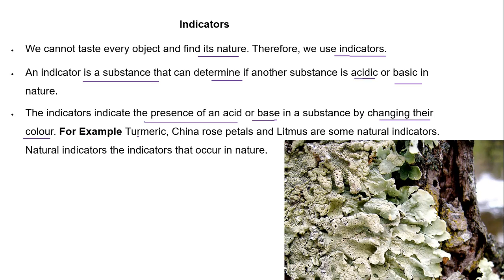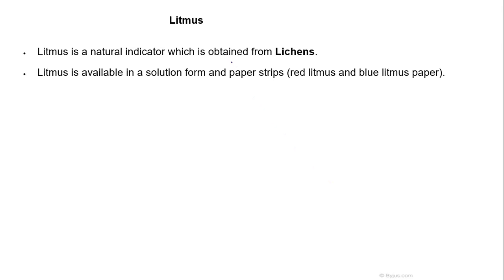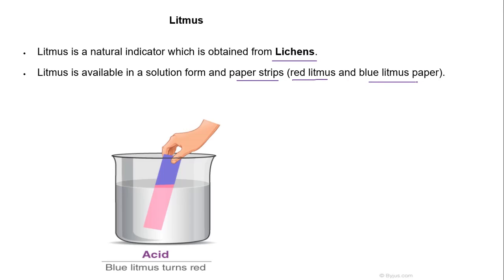For example, a few natural indicators are turmeric, China rose and litmus. Natural indicators are the indicators that occur in nature, and we get the litmus from this lichen. So first is the litmus. Litmus is a natural indicator which is obtained from lichen. The litmus is available in solution form and paper strip also. It is available in two forms, red litmus and blue litmus.